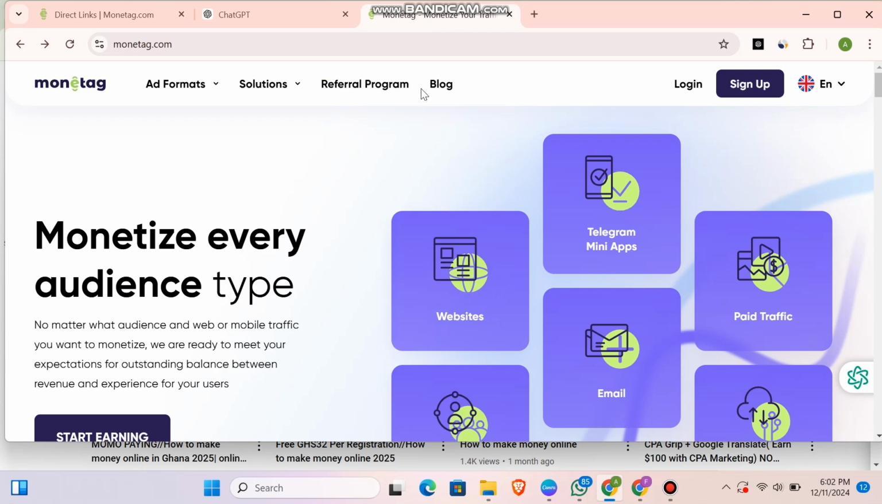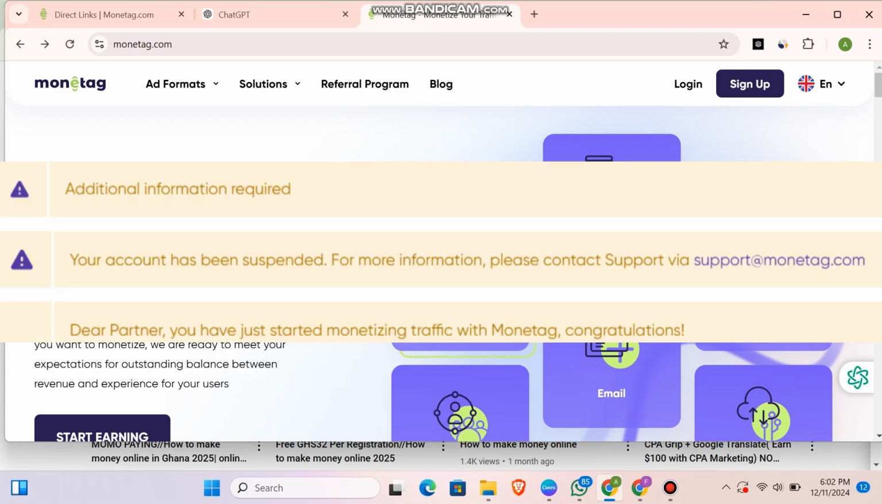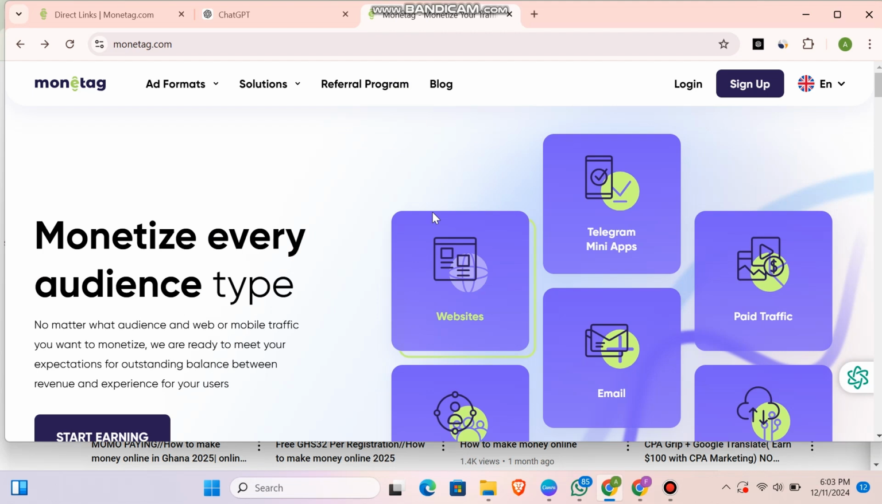Hello guys, so I have this account here on the screen which says account is suspended. Once your account is suspended and you don't take good care, your account is going to get banned. Suspended is partial, so you can go ahead and verify your account to get it back. But if you don't know this and you continue doing everything on Monetag, your account is going to